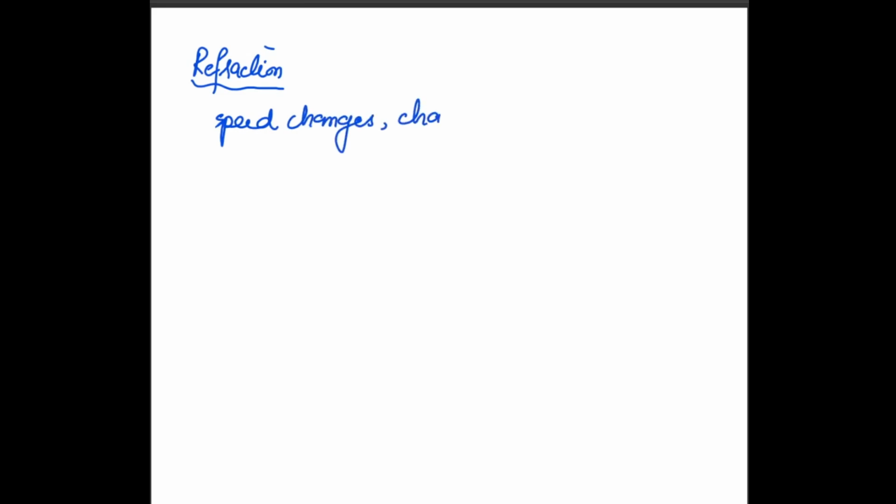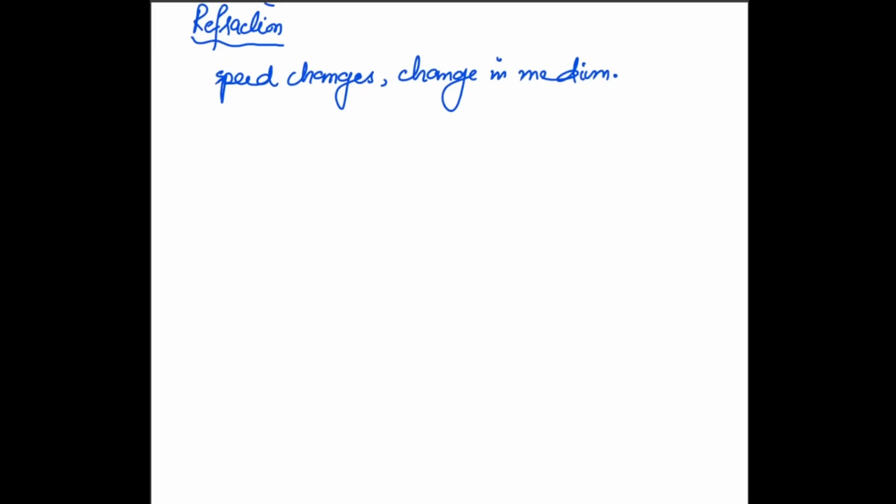due to change in medium, right? So what happens is that, for example, previously what we did was the speed of the wave increases or decreases. Today we're going to look at the specific terminologies associated with the change in medium. What would that be? So we did the seashore example.